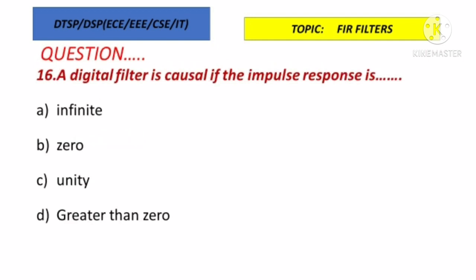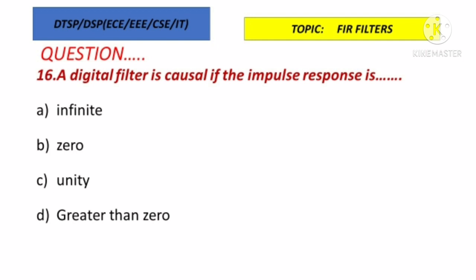A digital filter is causal if the impulse response is dash: infinite, 0, unity, greater than 0. Very important question. When we say a digital filter is causal by looking at the impulse response, under which situation can we say a digital filter is causal?